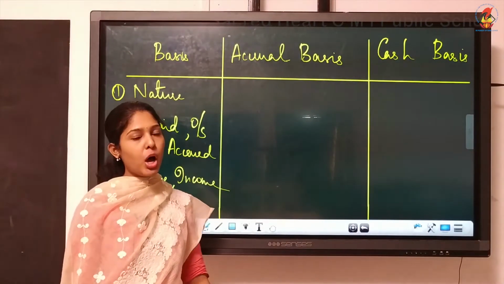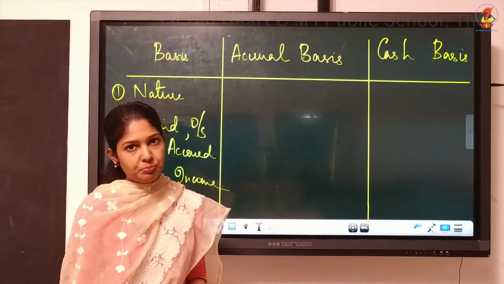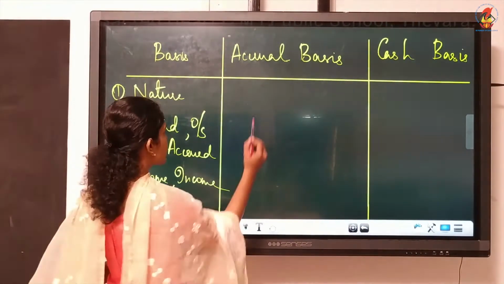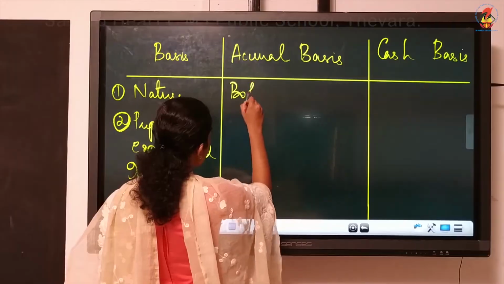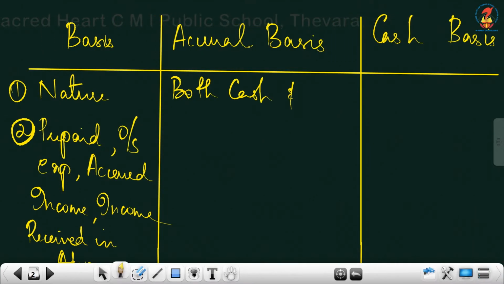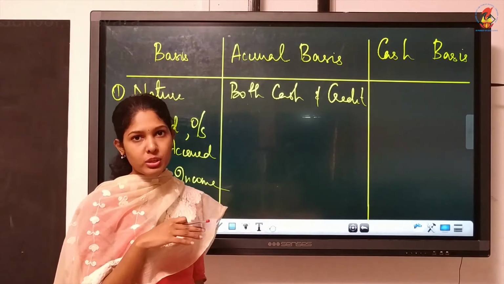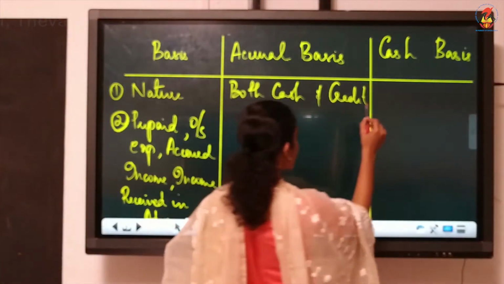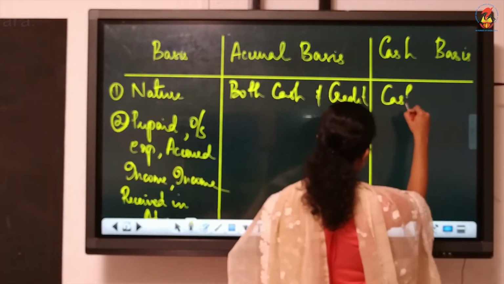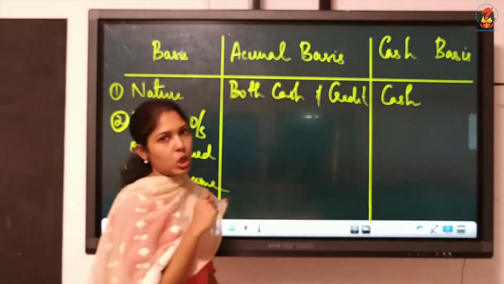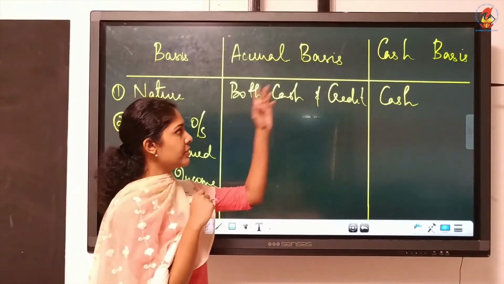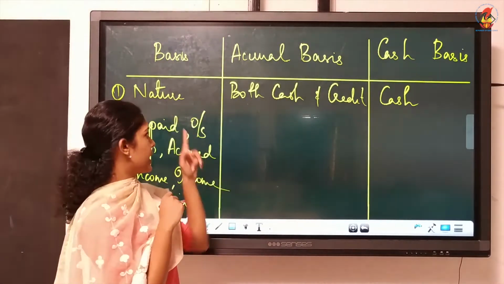The first point of difference is nature. Under accrual basis, both cash and credit transactions will be recorded. Whether the payment is received or not, we will be recording that transaction. That credit transaction also will be recorded. Whereas under cash basis, only cash transactions will be recorded. So that is the difference between these two on the basis of nature.